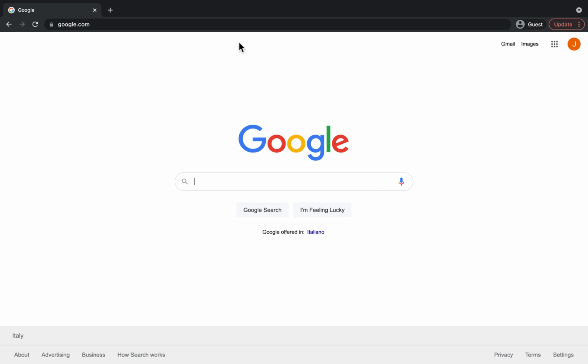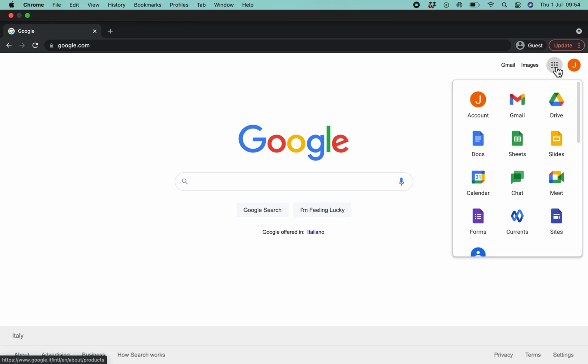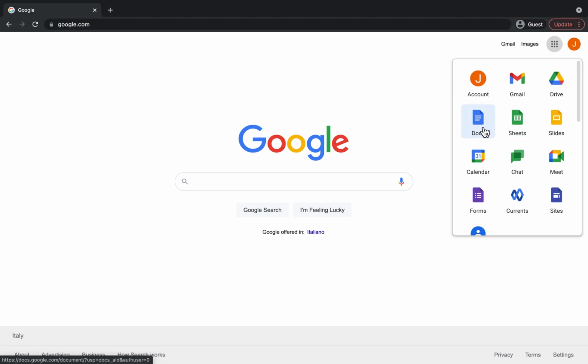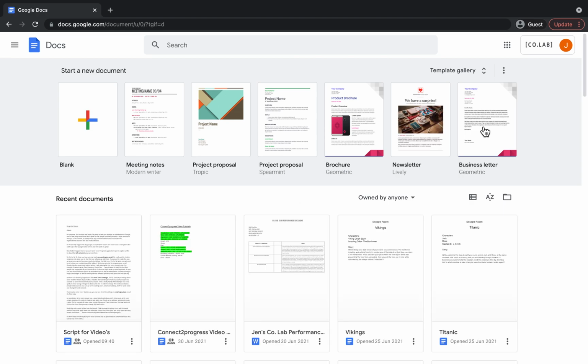First of all, you will want to navigate up to this little waffle in the right hand corner, and you're going to want to click on Google Docs. And just remember that there is a different way to find Google Docs as well. You can also search for docs.google.com if you want to, but for now I'm just going to click on Docs. There we go. So once you've opened your doc, you can see you're going to have different options here.